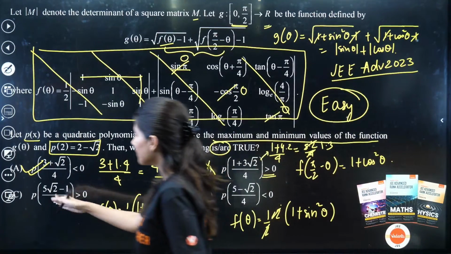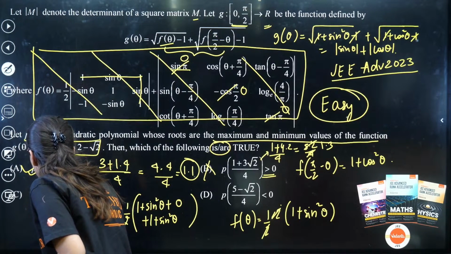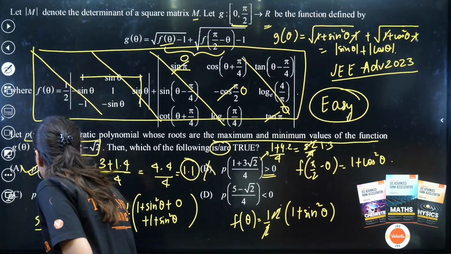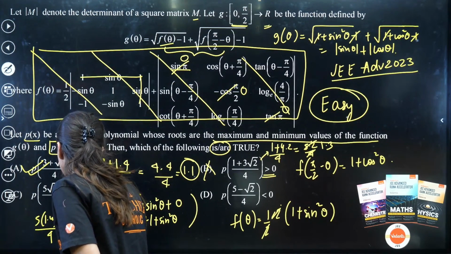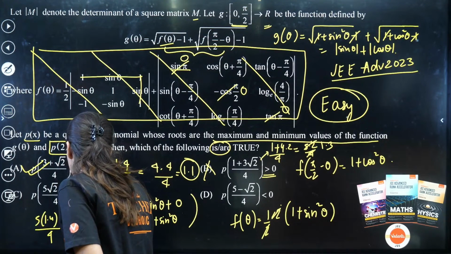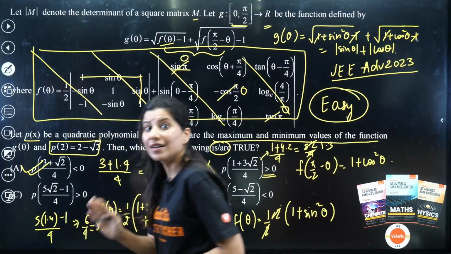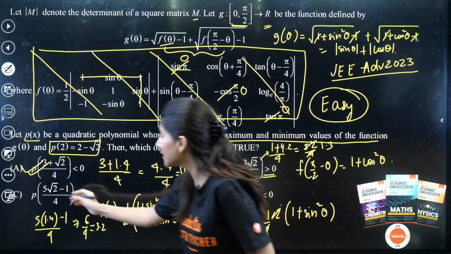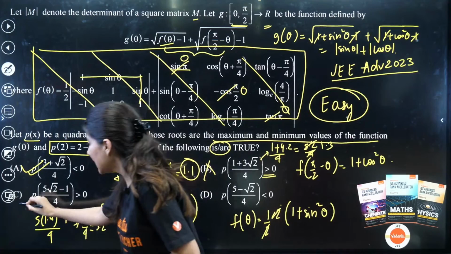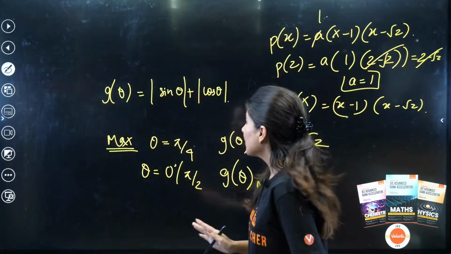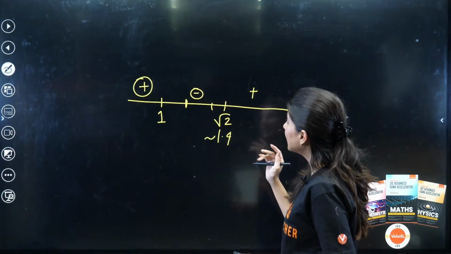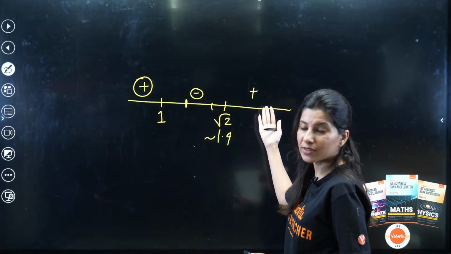What about this, 5 root 2? So 5 into 1.4 minus 1 by 4. 5 4s are 20, so 6 by 4. That is approximately 3 by 2, greater than root 2. This value is greater than root 2. So positive? Yes, option C should be positive, because if my value lies greater than root 2, it will show me a positive value.